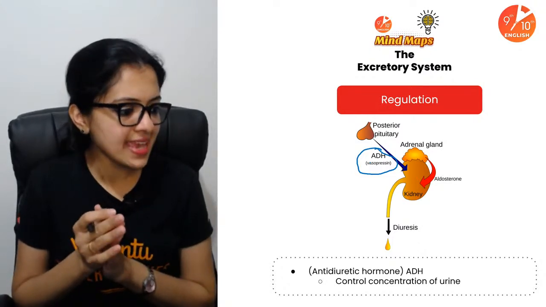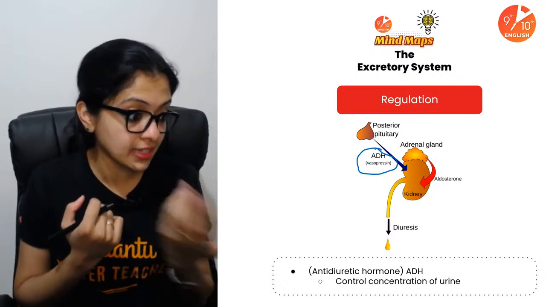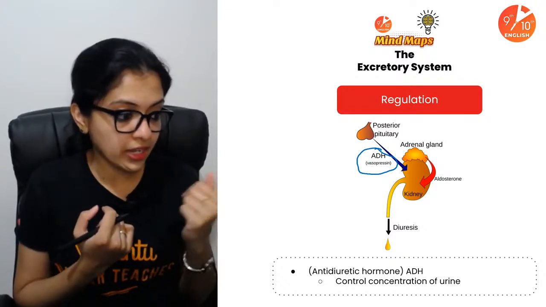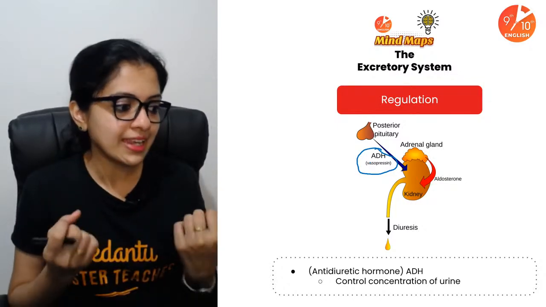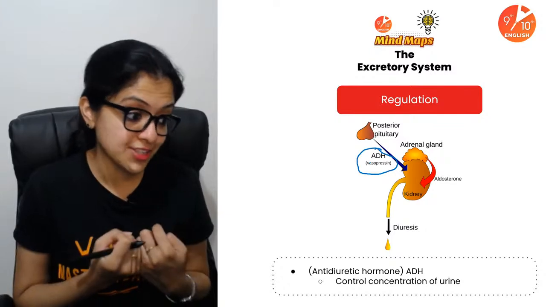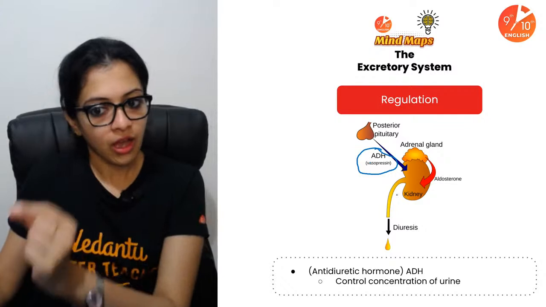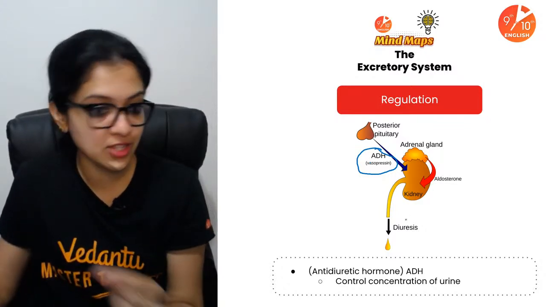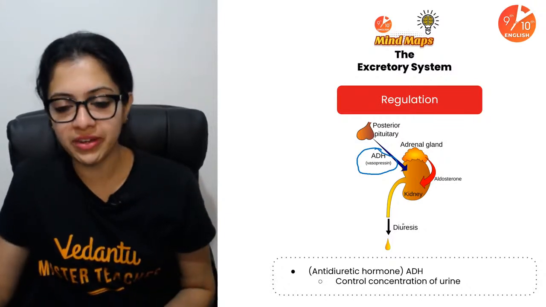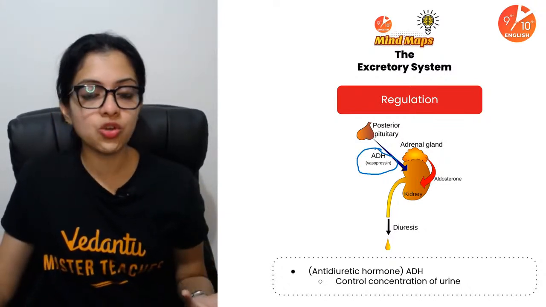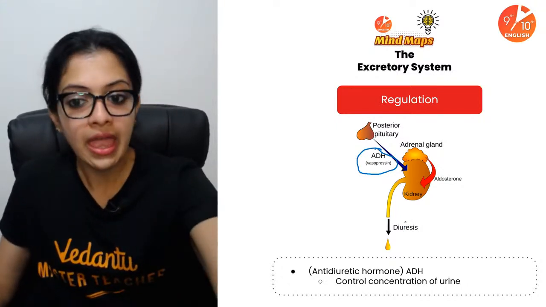Okay, ADH. Very little ADH. I mean, under secretion of ADH. Shri Shah says yellow. I mean, what does it mean? Very little ADH, very less urine, very dilute urine. I'm getting all kinds of answers. Children, okay, I'll tell you the way to remember this. I've explained this several times. So she's saying very dilute. Okay, so children, I am asking you whether it's going to be concentrated or dilute. Yes? Okay, I'll tell you.